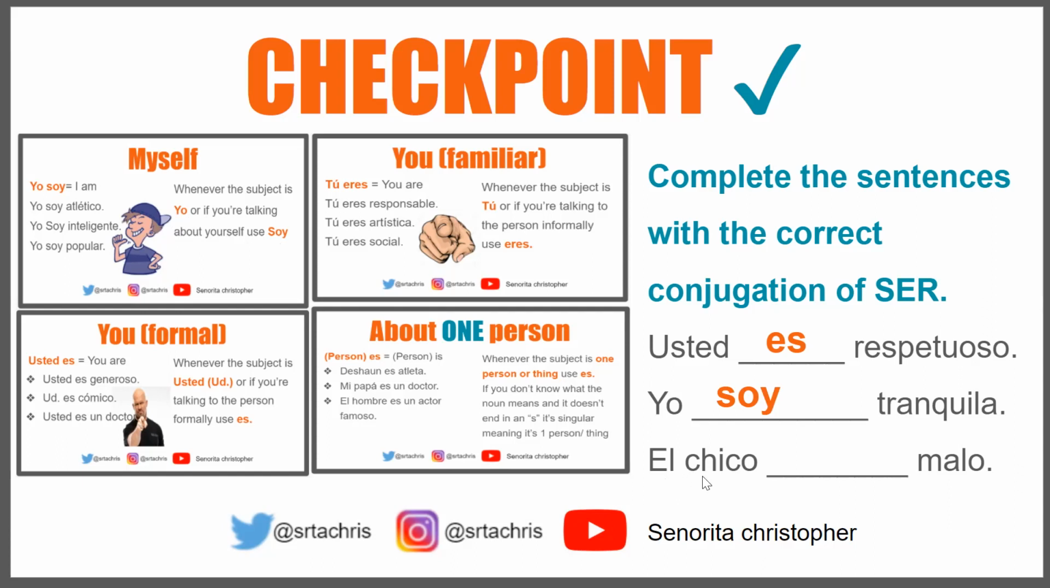El chico es malo. Muy bien. Even if you didn't know what El Chico means, remember, we can figure out that we're talking about one person if the word doesn't end in the S. It doesn't end in the S here. It's safe to assume we're talking about one person, which would require the verb es. Look back in our notes. Whenever the subject is one person or thing, we use es. All right, we are doing fantastic, ladies and gentlemen. I think we can go on.